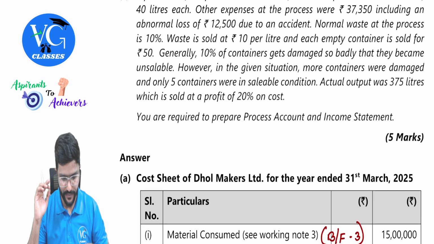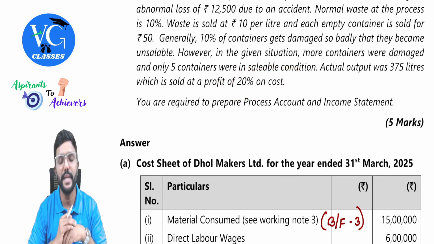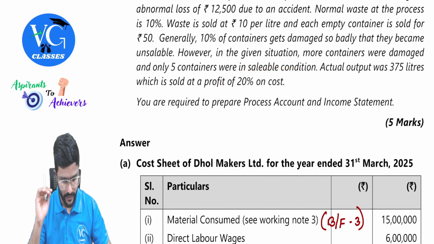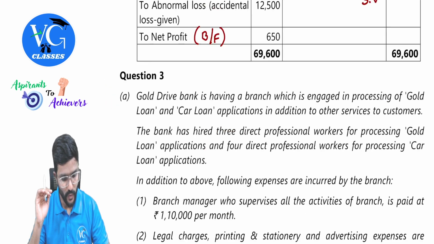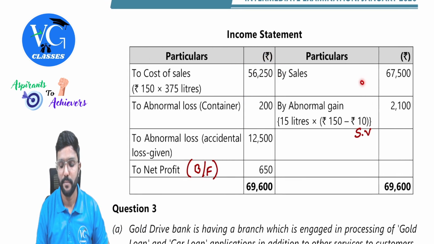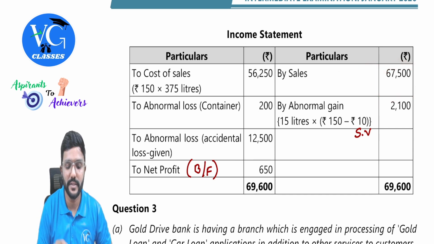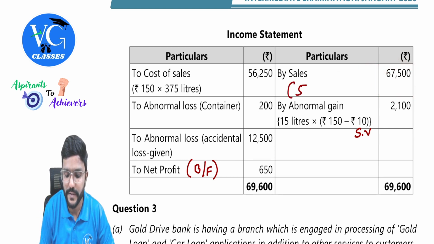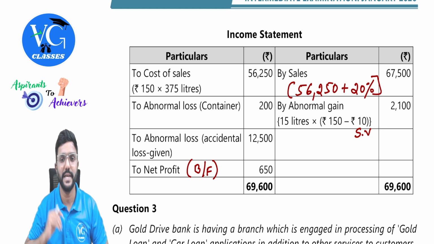What is the profit percentage? 20% on cost. So whatever 56,250 is there, plus 20%. I will just check it. 56,250 plus 20%. Yes, 67,500. Better to show it here. 56,250 plus 20%, and the 20% is on cost, guys.